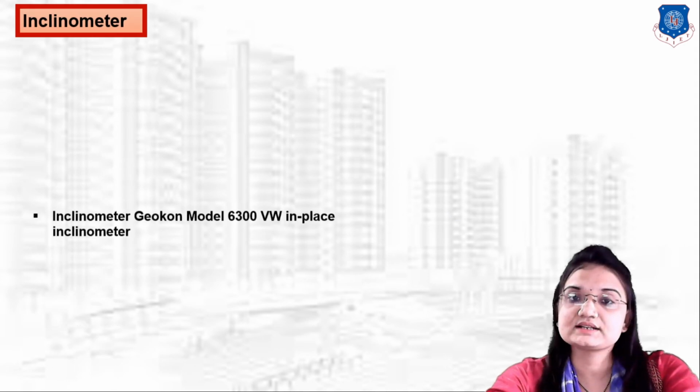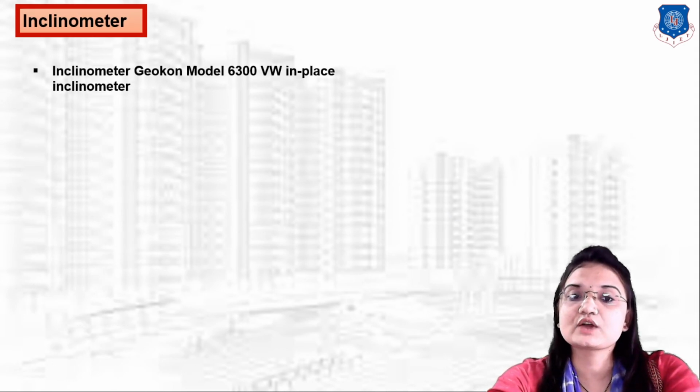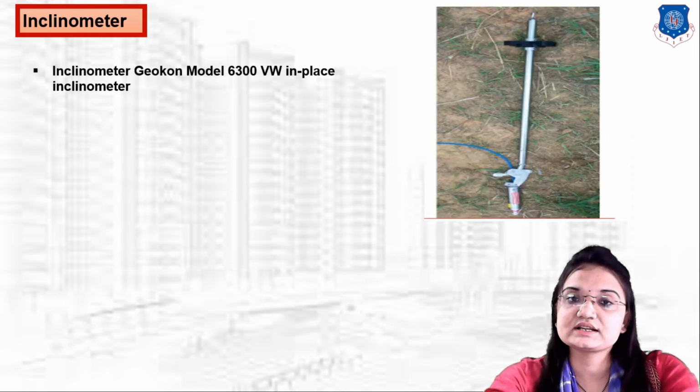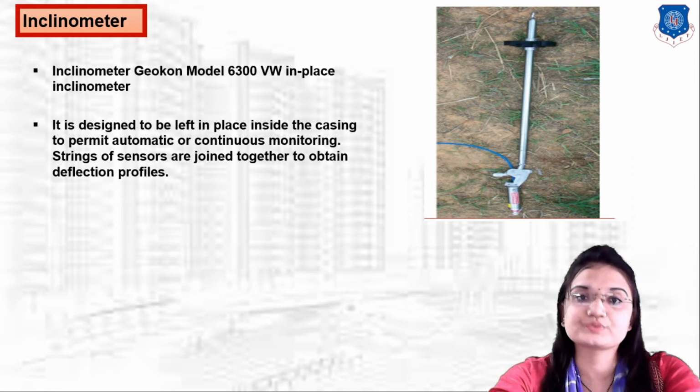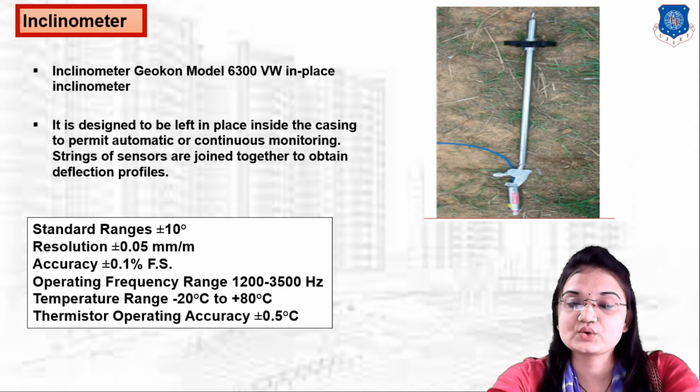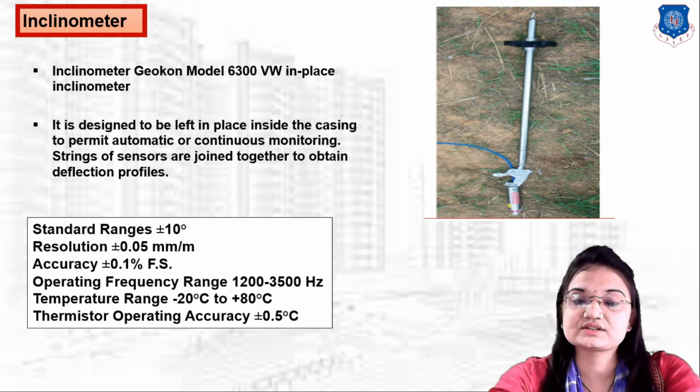Now second is the inclinometer, the Geokon model 6300 VW inclinometer. You can clearly see this inclinometer model in this image. It is designed to be left in place inside the casing to permit automatic or continuous monitoring. So this inclinometer is generally used to measure data automatically and continuously. Strings of sensors are joined together to obtain deflection profiles. The standard range is plus or minus 10 degrees, the resolution is plus or minus 0.05 mm per m, and the accuracy is plus or minus 0.1%.